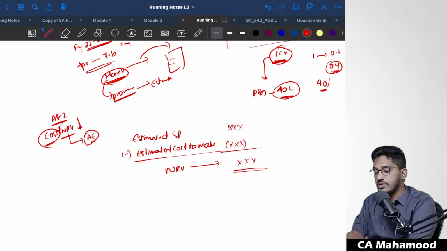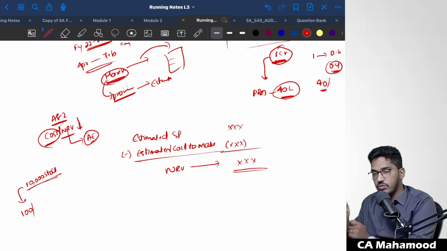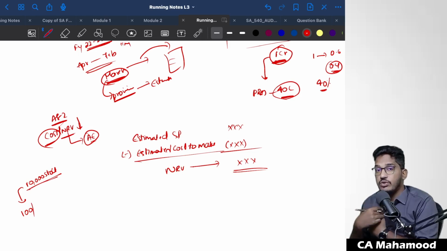If you pay close attention, here we are going to estimate the selling price. For example, if the company is dealing in goods, as on the balance sheet date they have 10,000 quantity of stock. Now they have to determine the value. For this 10,000 quantity of stock, take for example the cost for each item is 100. But I have to determine NRV. NRV means, if I have to sell the goods today, how much value will I be able to realize?